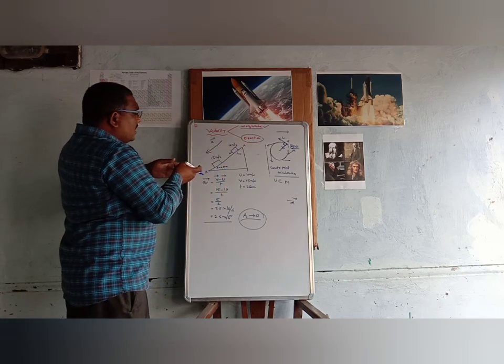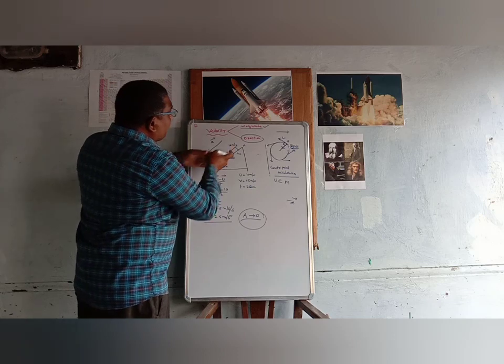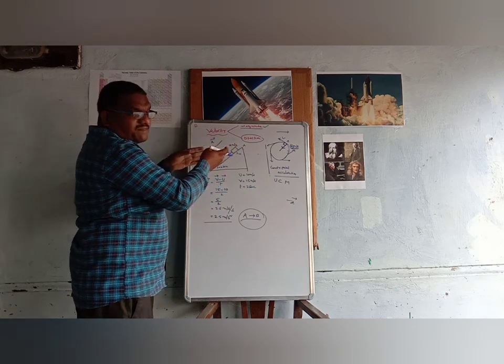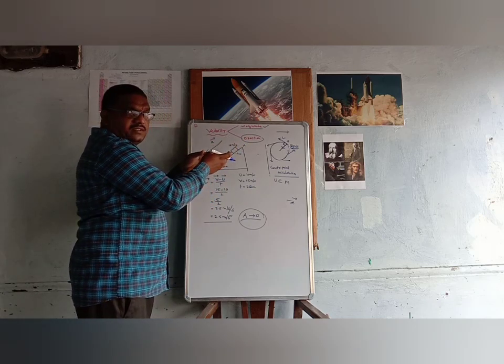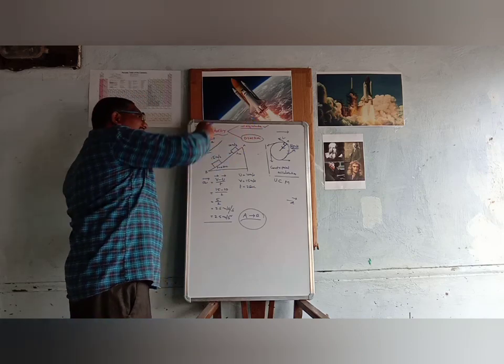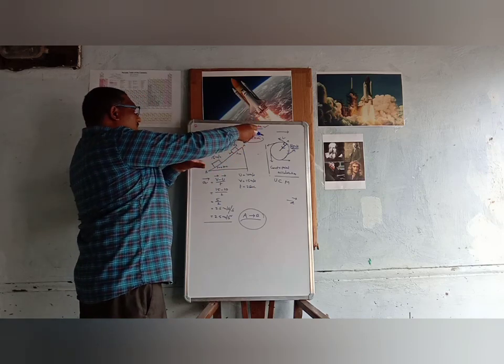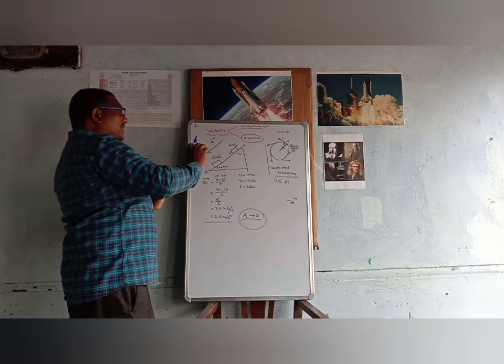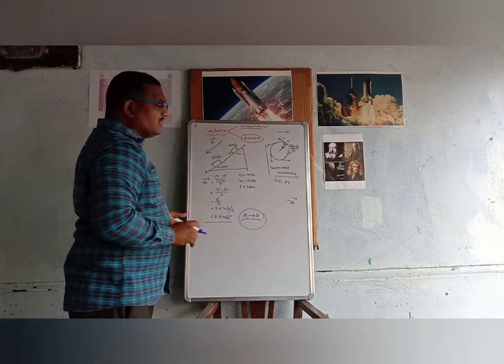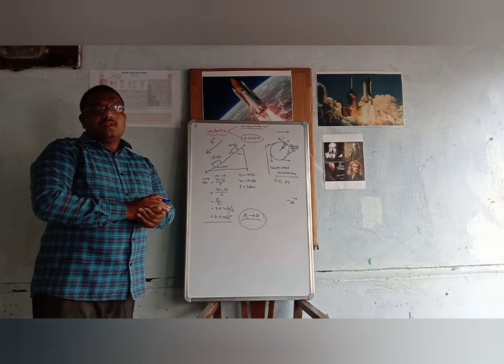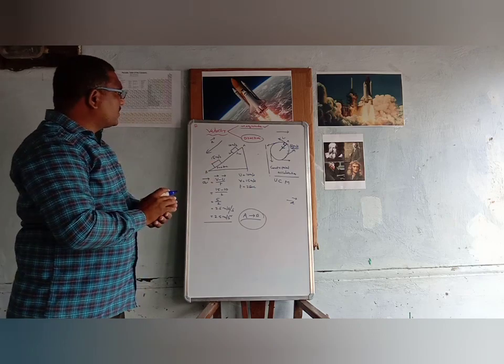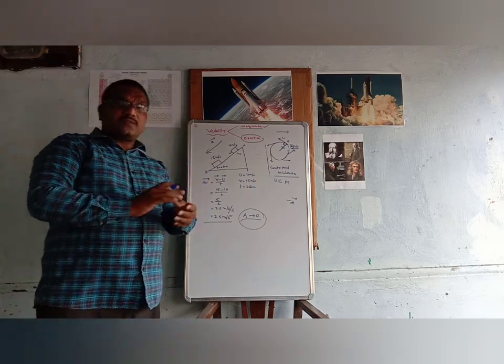So if the body moves in the direction B to A, the magnitude of the velocity decreases, so the acceleration is negative. For the same body, the acceleration is negative. So this is the concept of acceleration in different cases.